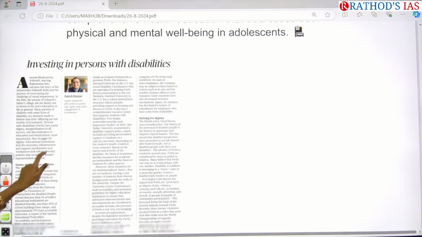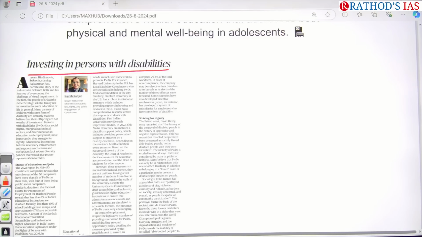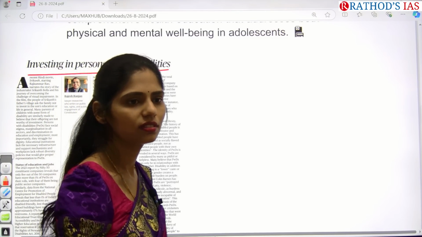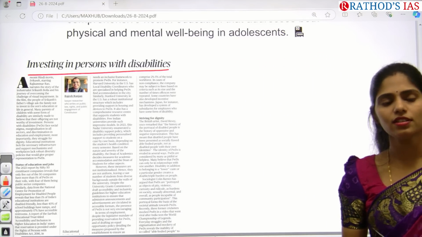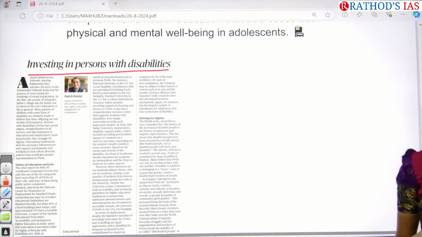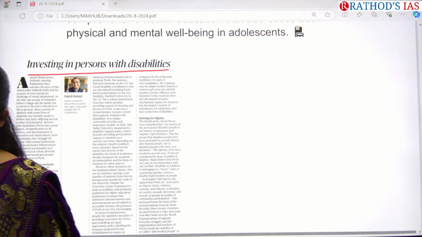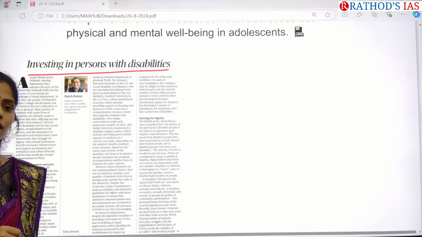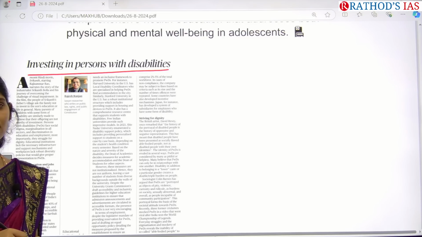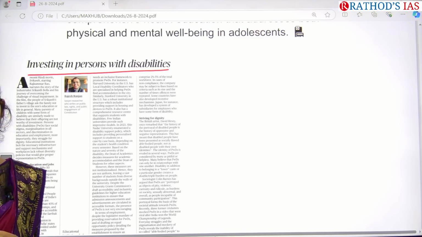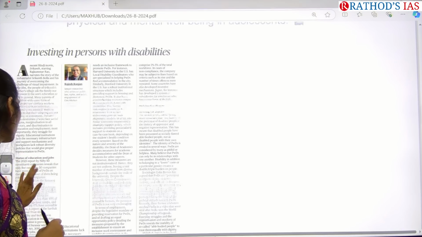And see this article, investing in persons with disabilities. So what is this article talking about? Yes, disabled persons. Who has to invest here? Government has to invest. So in how many ways can government invest? Okay, schemes, Arogyasri, pensions, taking data, next. Okay, separate schools, education, infrastructure.